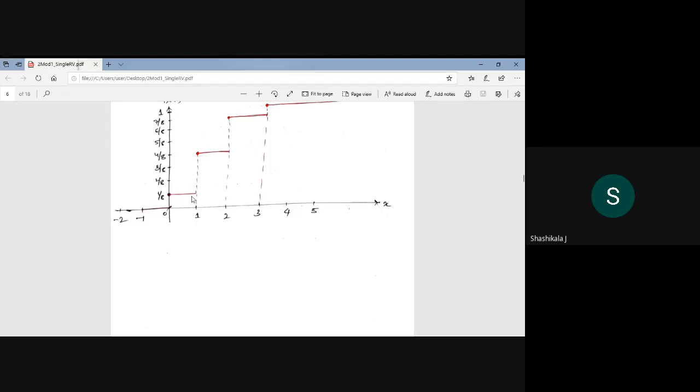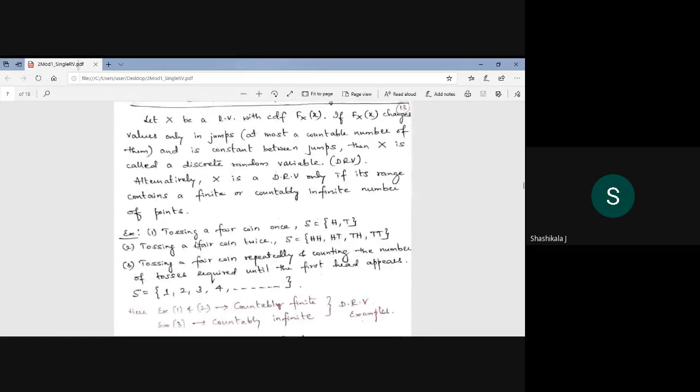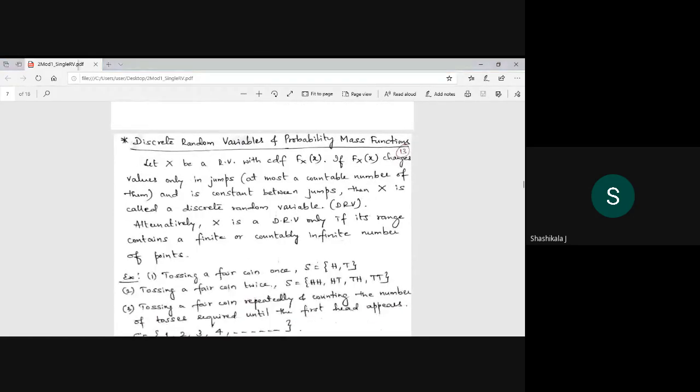So here, from 0 to 0.99999, it is 1 by 8, but at 1, we have to take the difference between this and this. That is the probability of 1. Okay. Now, is everything understood, or any doubt in this? Yes. Okay, I will go further.